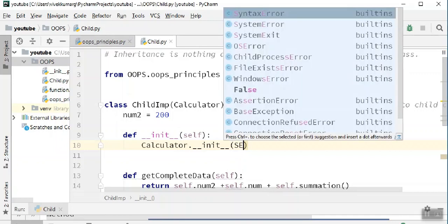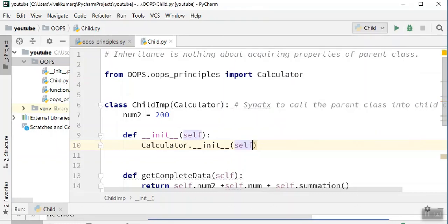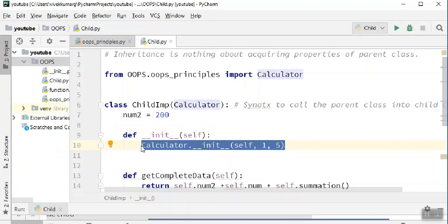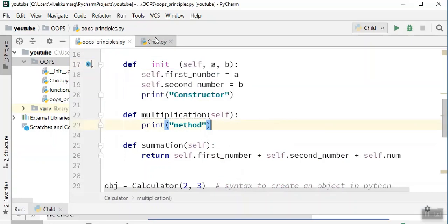Now self will be there, and thereafter you need to send, for example, 1 comma 5. Now the connection is successfully formed. And guys, remember, this is a rule in any programming language: when you use a child class, and if there is a parent constructor, you have to call it in the first step. So that's perfect. Now you have provided a comma b as part of the object oriented rules of inheritance when constructors are involved.